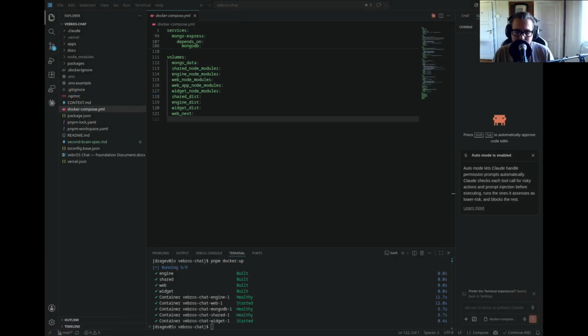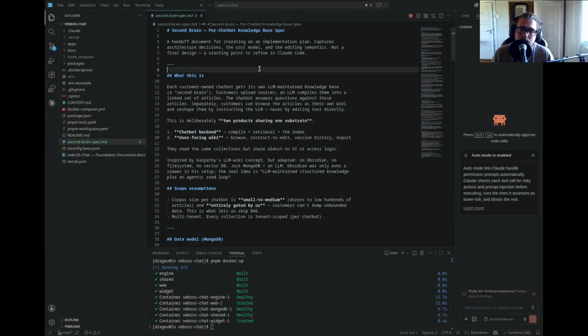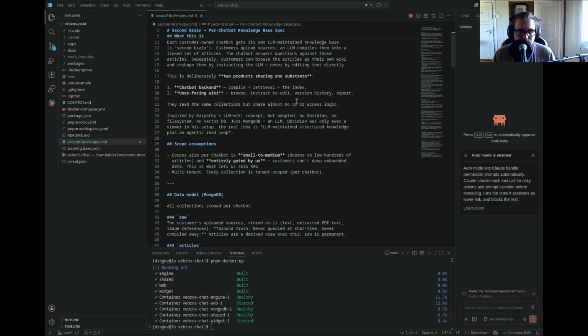I've already started mapping out the feature. So we have a per chatbot knowledge base spec. This is our next big feature that's going in, just to make it way smarter and be able to connect the dots in between context. And then we're also going to go for adding in other types of data like YouTube links or URL to your website and all that. But we need to have this in place first, so we have a knowledge base that we can place the information into, and also extrapolate actual good information from that.